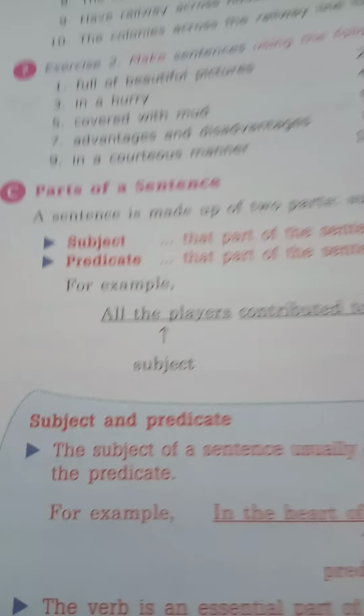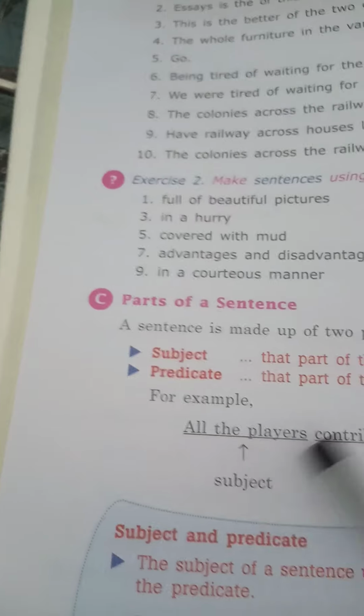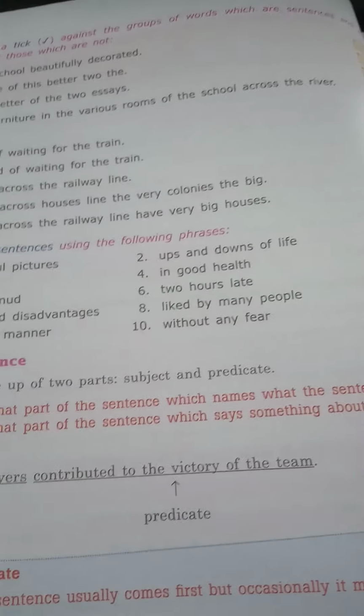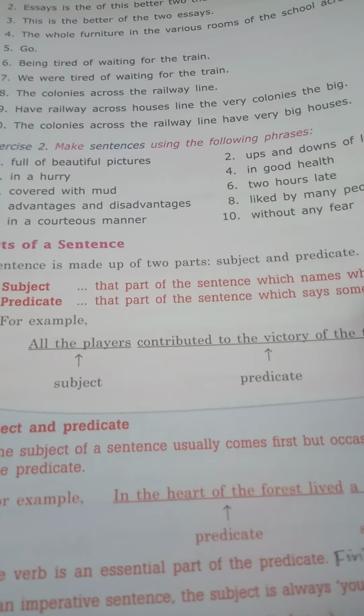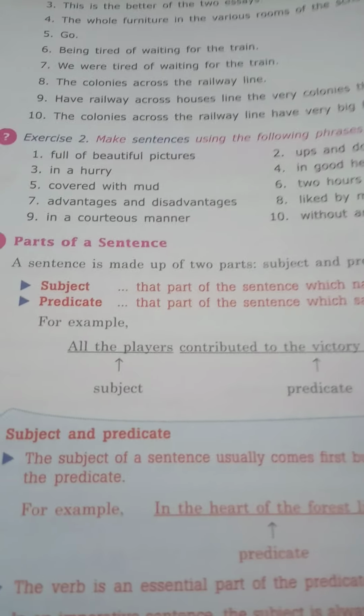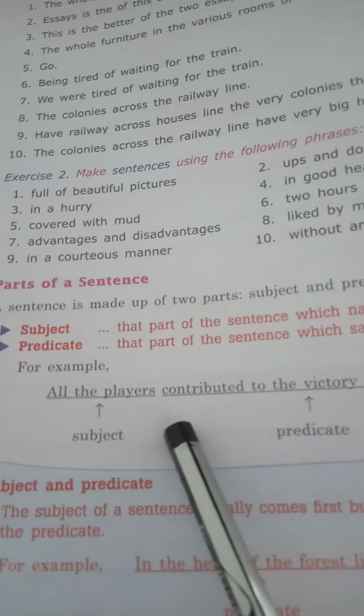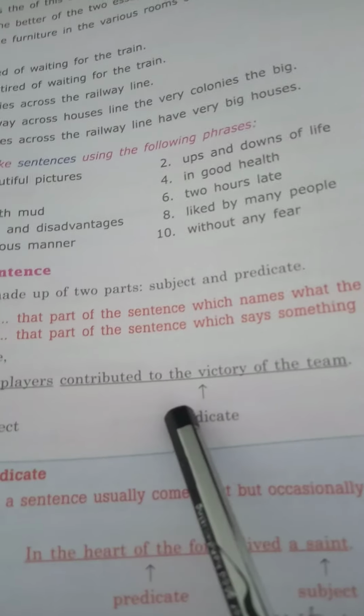Now second is predicate. That part of the sentence which says something about the subject. That means that part which explains what action has been performed by the subject is called predicate. Again take this example: All the players contributed to the victory of the team.